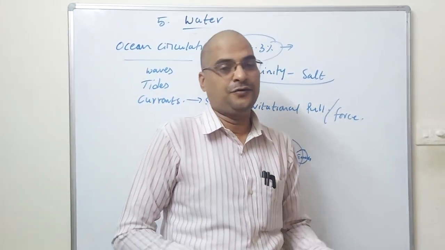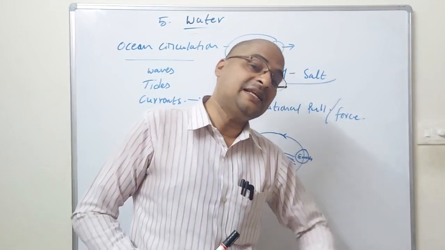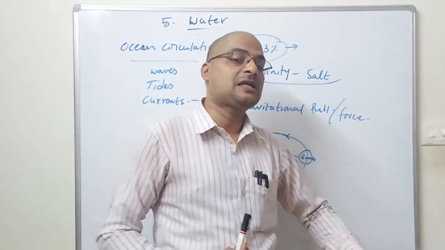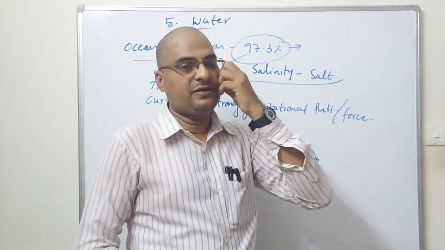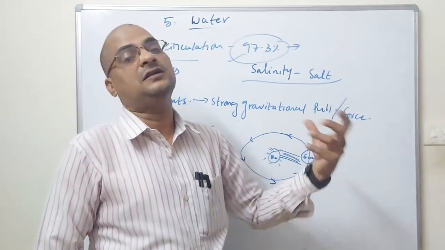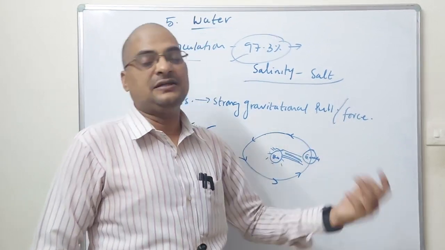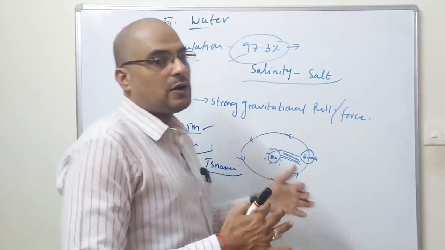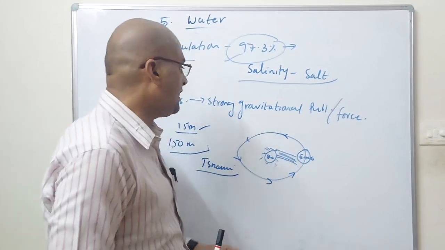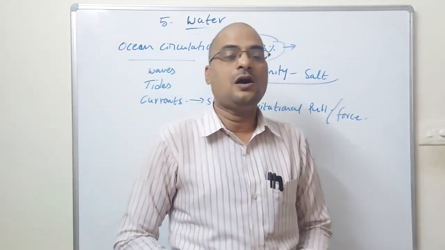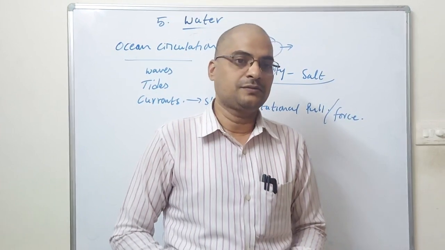Pull and force. Pull means inside the earth, some kind of minerals or mines are there, and they pull from inside the earth. According to this kind of rotation, we call it gravitational pull or gravitational force.